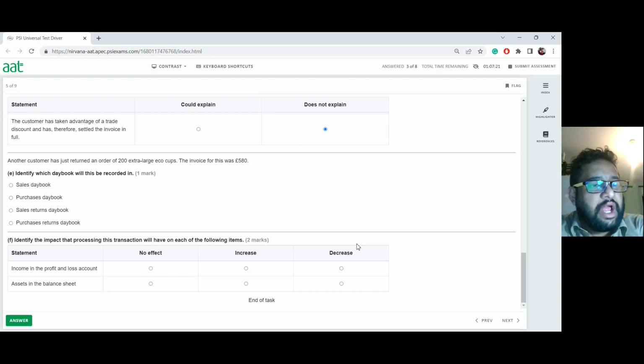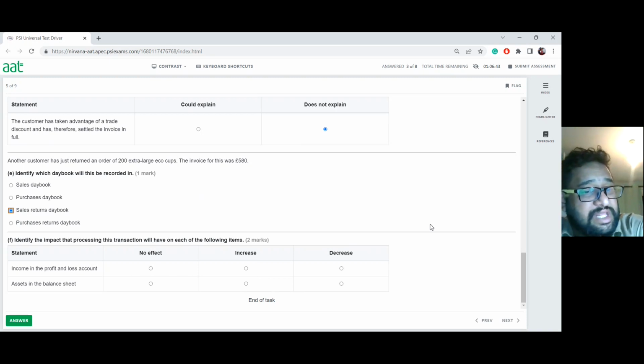Another customer has just returned an order of 500 extra large eco cups. Invoice for this was £580. Identify which day book this will be recorded in. Because a customer sending goods back to you is a return, a sales return. So therefore, it needs to go in your sales returns day book, because if it's you sending back to FabCup, that will be a purchase returns day book. But in this scenario, it is going to be a sales returns day book. Okay. Now the last one.